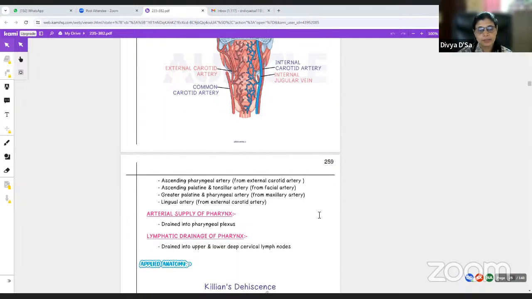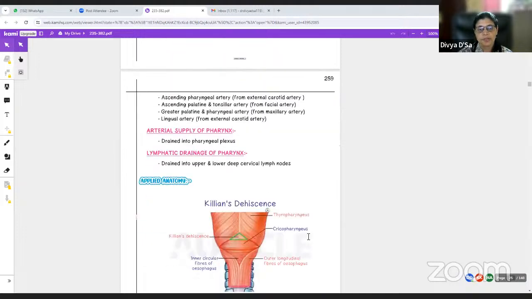Arterials, the venous drainage is drained into the pharyngeal plexus. Lymphatic drainage, it drains into the upper and lower deep cervical group of lymph nodes. Killian's dehiscence, this is what I told you.